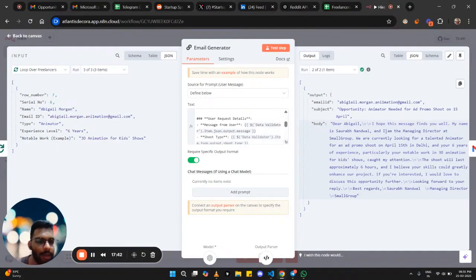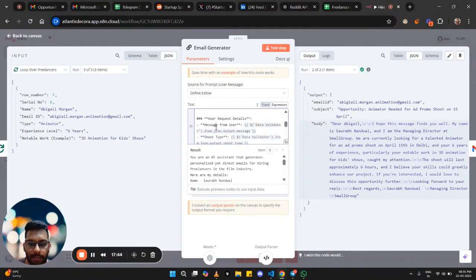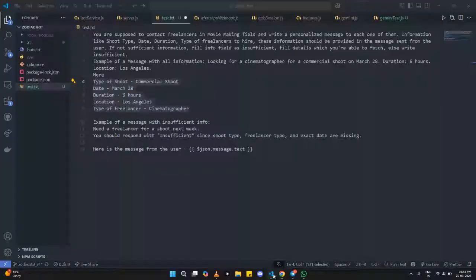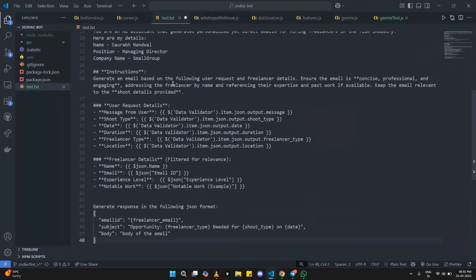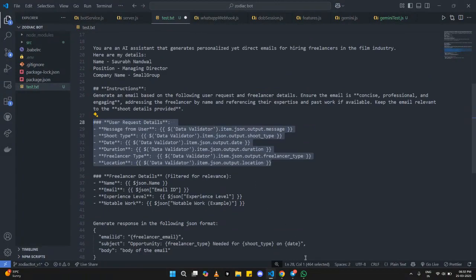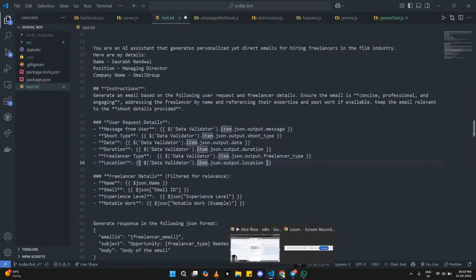Dear Gail, I hope this message finds you well. You can get the prompt as well. This is the prompt. So we have given it instructions and user details, and these user details have been received from the filter node. So it's a simple prompt in which we will generate a personalized message.